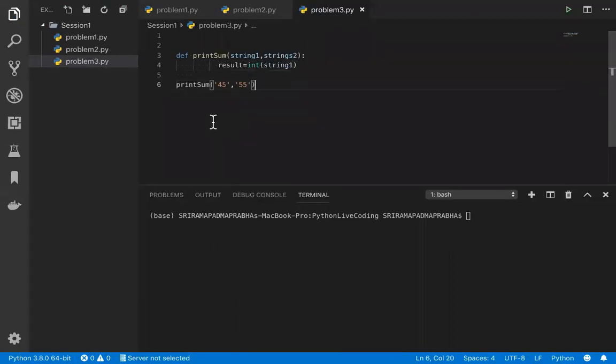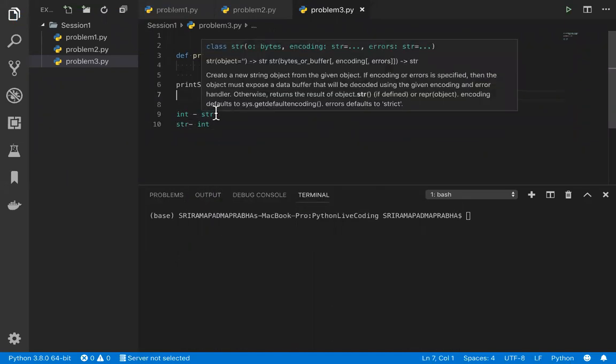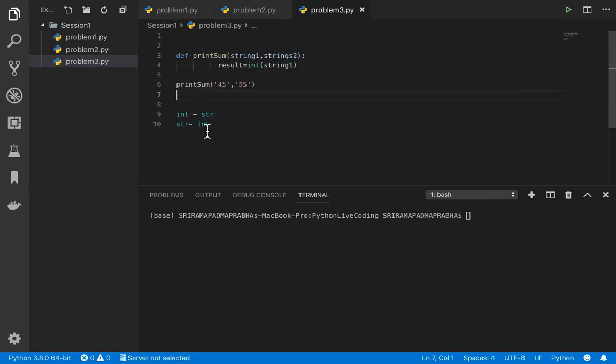So we have some functions in Python. If we use the int function, it will convert a str into an integer. And if we use str, it can convert an integer into a string. If you want to convert an integer into a string, use the str function. If you want to convert a string into an integer, use the int function. This is all available by default in Python itself. So I'm passing a string here.